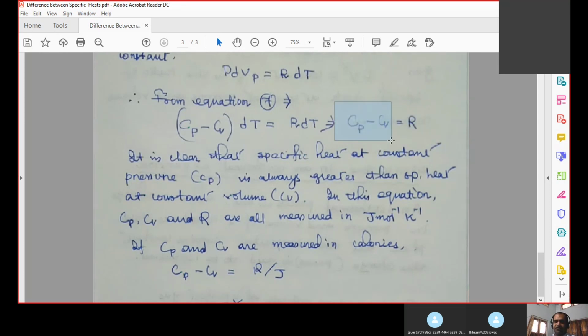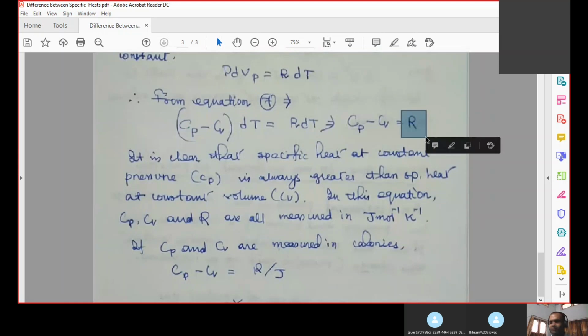So for a given gas, the difference between specific heat at constant pressure and specific heat at constant volume is actually a constant quantity, and that constant is R. So it is clear that specific heat at constant pressure is always greater than specific heat at constant volume. In this equation, Cp, Cv and R are measured in joule per mole per Kelvin. This is the unit of specific heat. In calories, it is R by J.